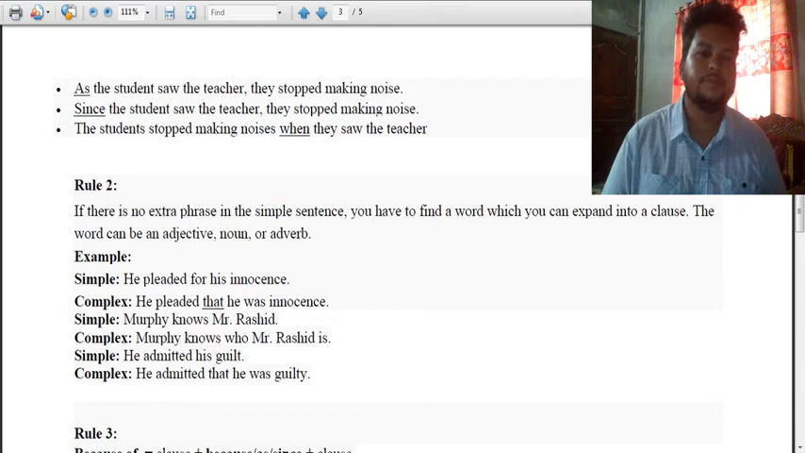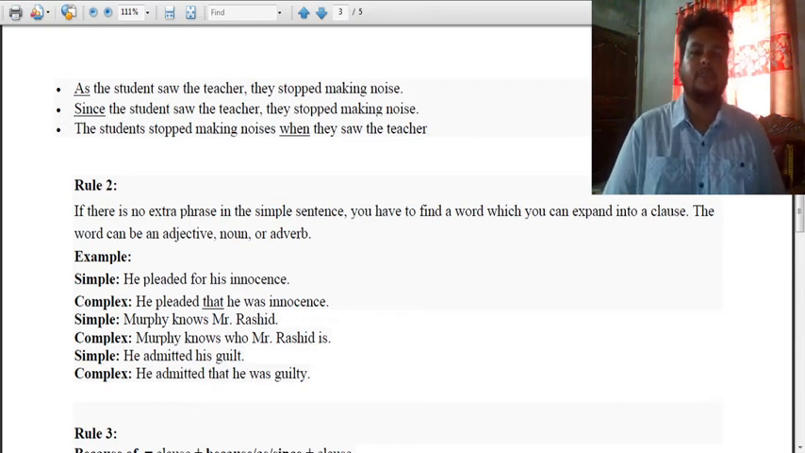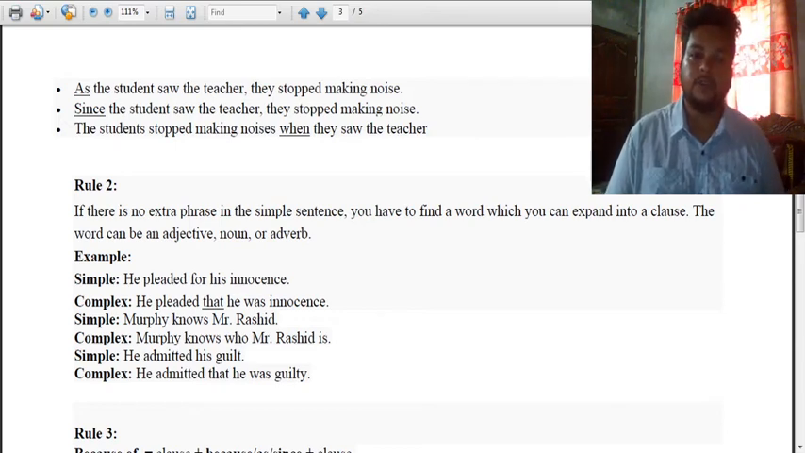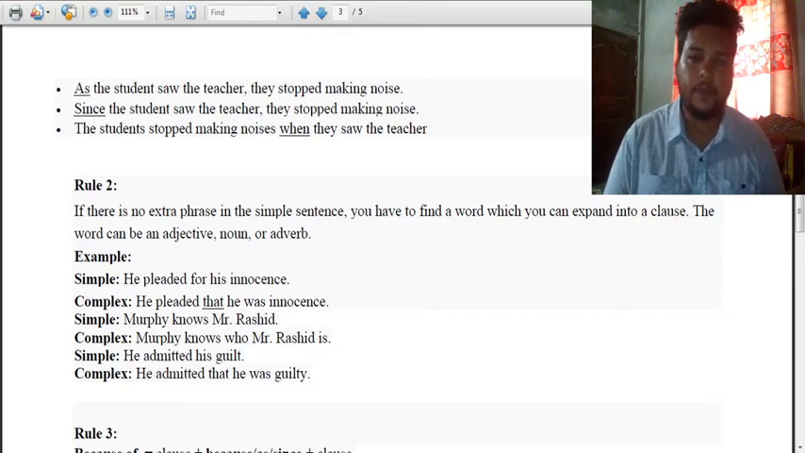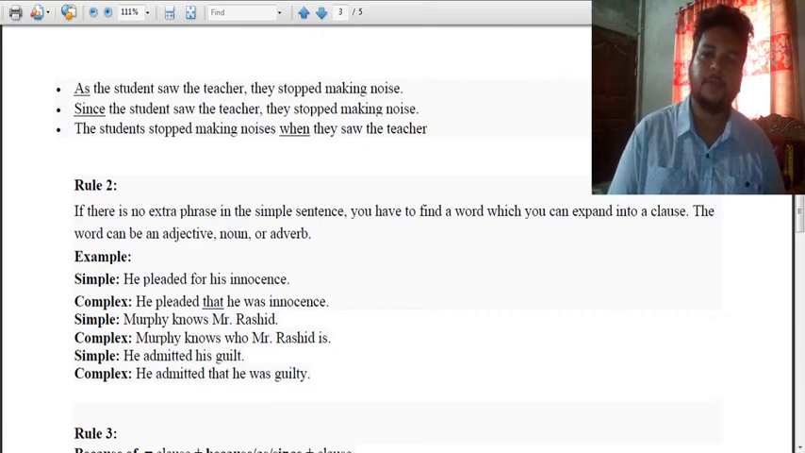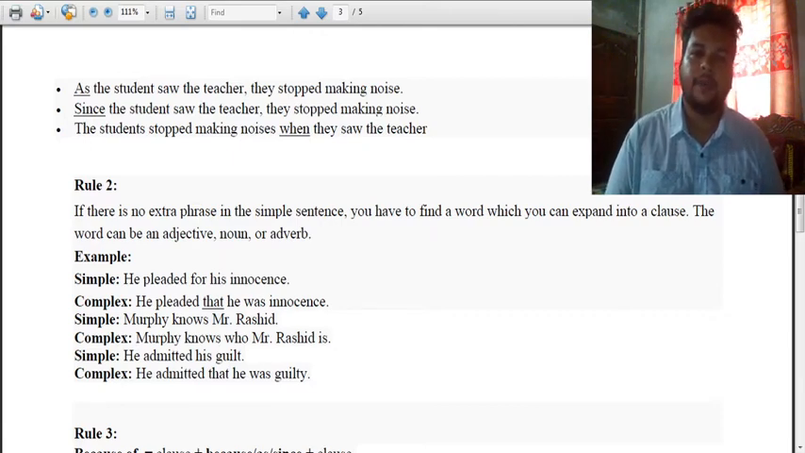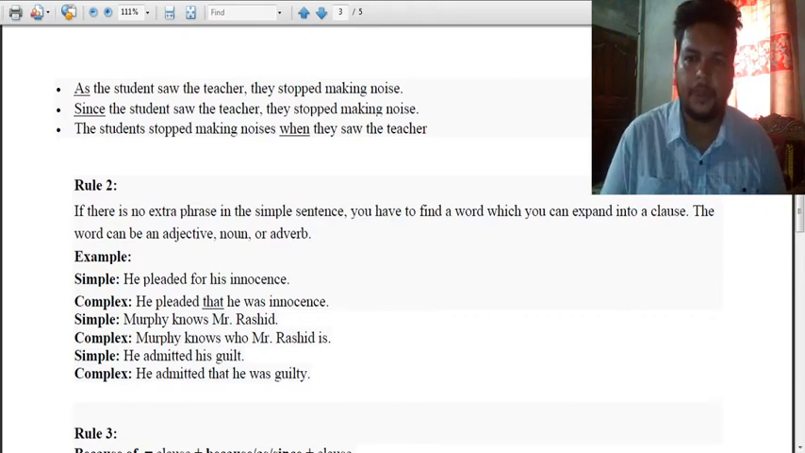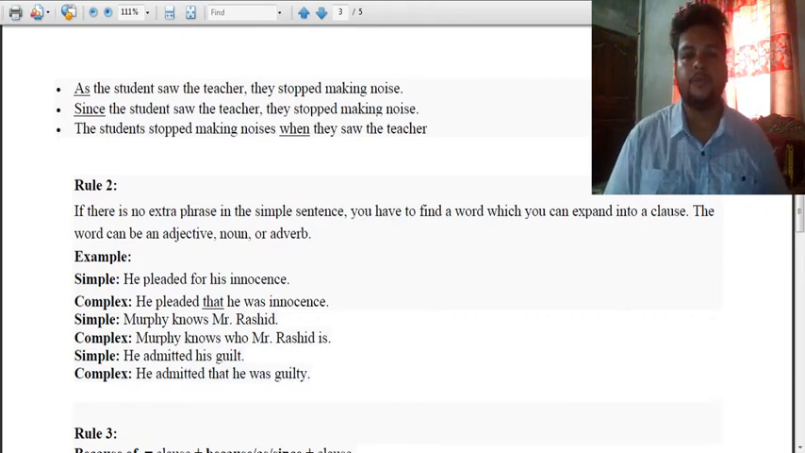Hopefully you got it. Now let's discuss rule 2. If there is no extra phrase in the simple sentence, then what to do? Then you have to find a word which you can expand into a clause. The word can be an adjective, noun, or adverb. You have to import a word through which you can export the clause. So it can be an adjective, it can be a noun, it can be an adverb.